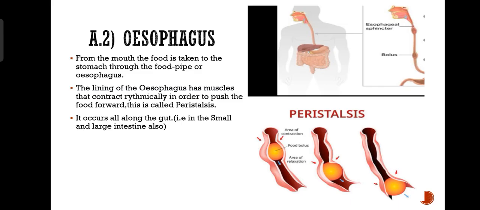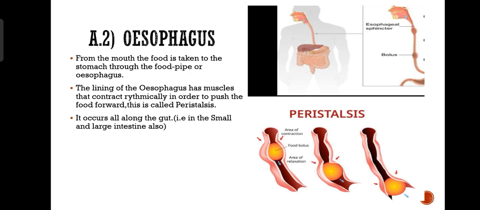Then we have the esophagus. From the mouth, the food is taken to the stomach through the food pipe or esophagus. The lining of the esophagus has muscles that contract rhythmically in order to push the food forward. This is called peristalsis.